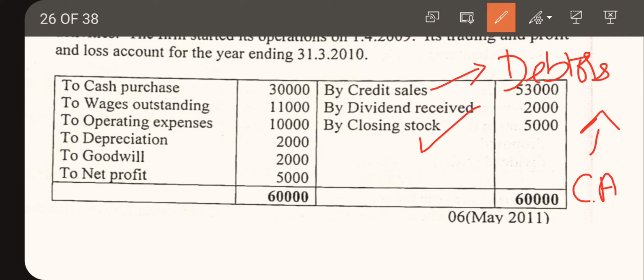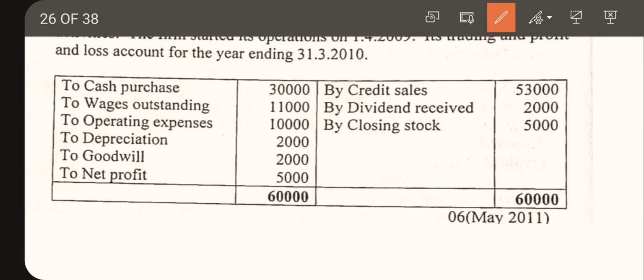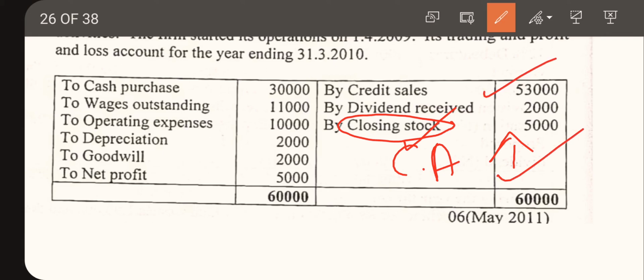No. If there were any opening stock, they would have mentioned it here, to opening stock. But in this problem they have not given any opening stock, but we are having closing stock. Closing stock is also a current asset, so stock will also increase the current asset. So this is about current assets.